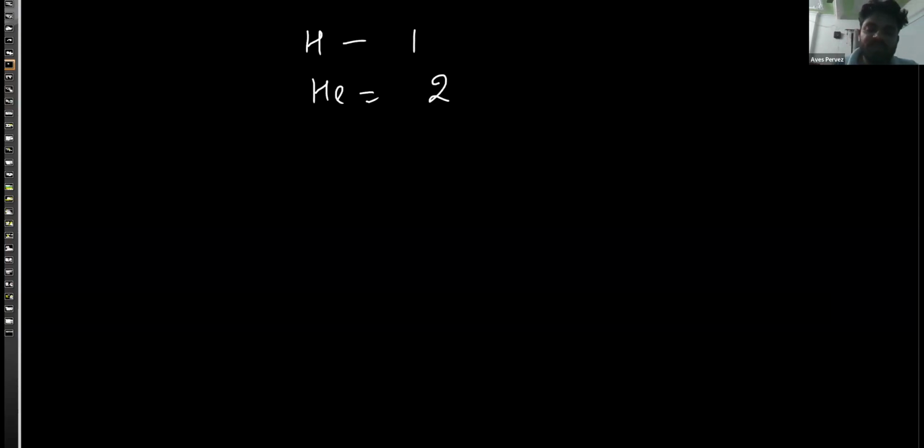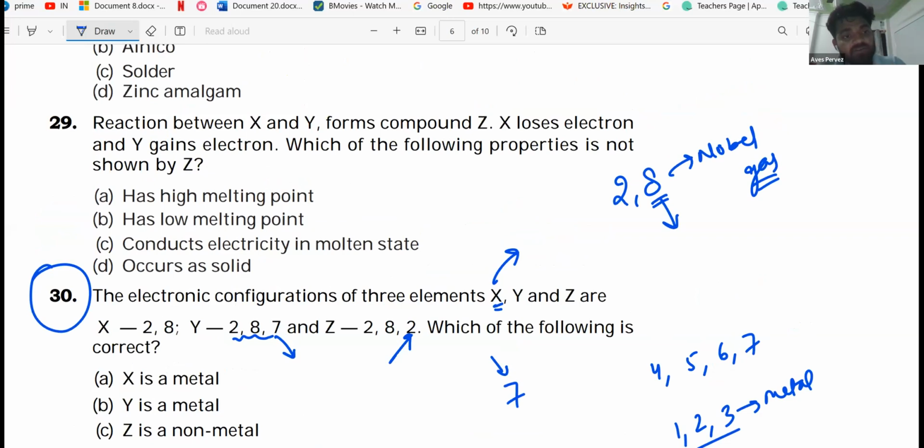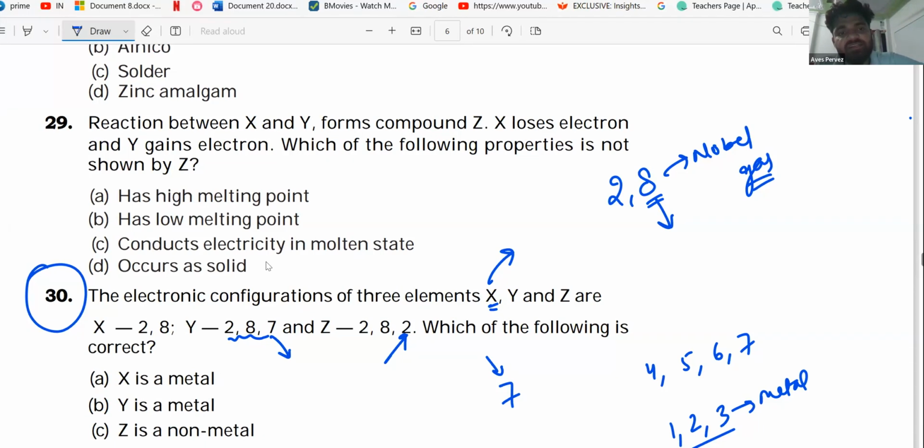Okay, so let's move to the next questions regarding the same topic. This one is question number 29. What should be the answer for this question? The reaction between X and Y: when X reacts with Y, it forms a compound Z. X loses electrons and Y gains electrons. Which of the following properties is not shown by Z?